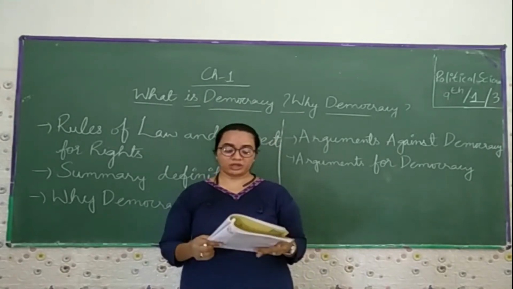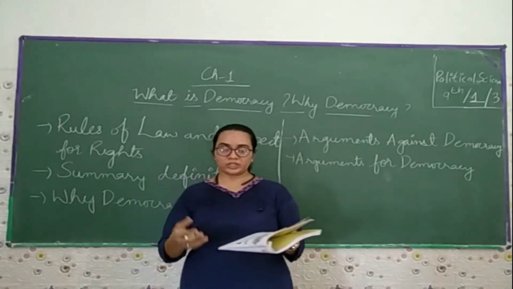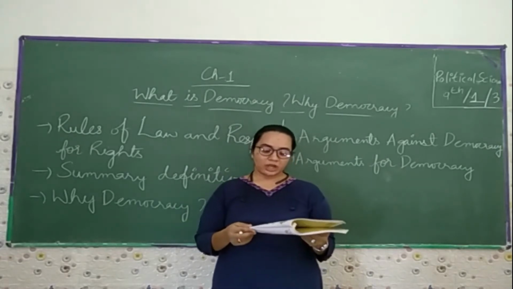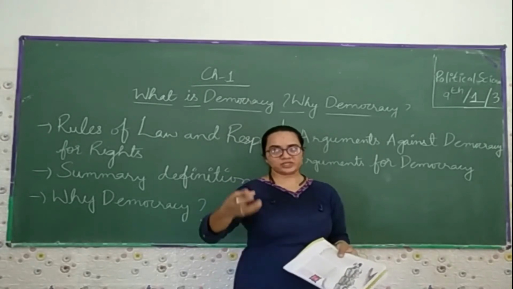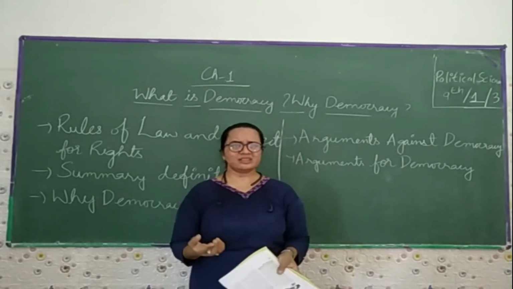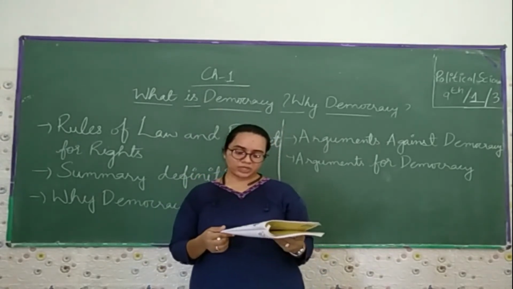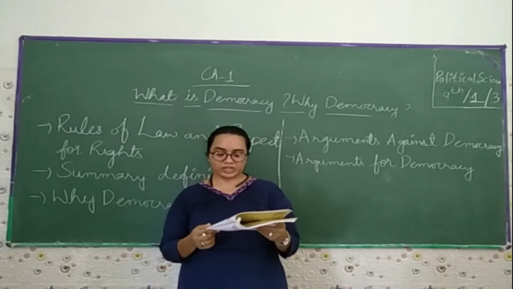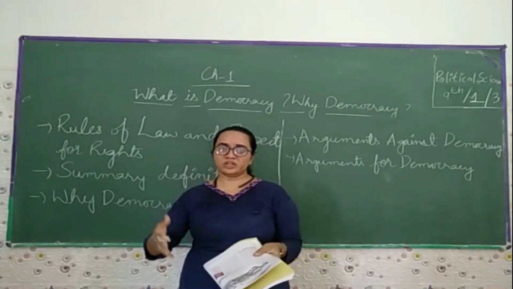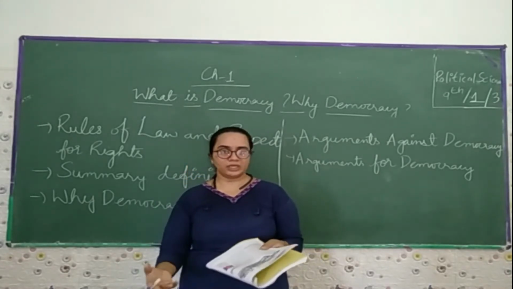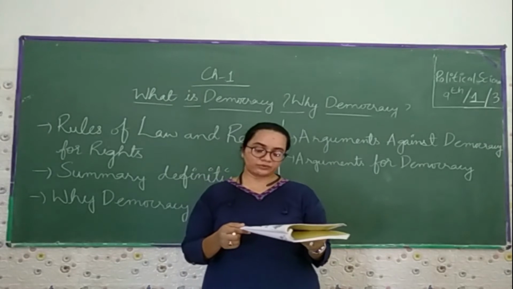Now come to the summary of this definition. Let us sum up the discussion. So far we started with the simple definition that democracy is a form of government in which the rulers are elected by the people. Yes, it is true that in some countries the rulers are elected by the people. We found that each definition was not adequate unless we explained some of the key words. Some definitions were not adequate, but we learned their key features and then discussed them. Through a series of examples, we worked out four features.